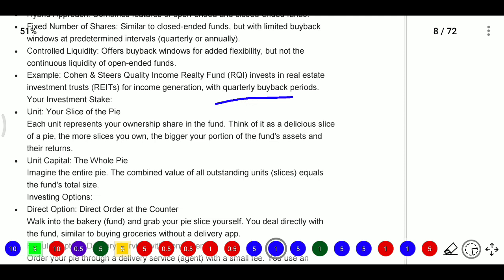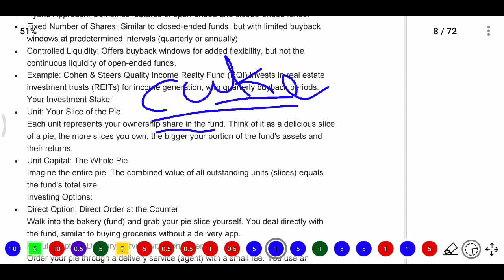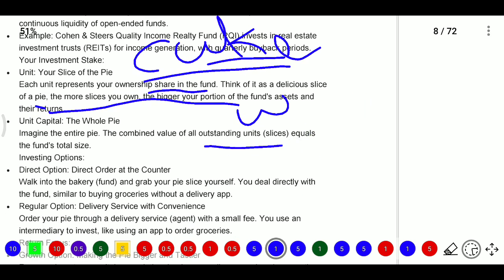So here, unit investment in stakes. Unit means one piece, that is, each unit represents your ownership share in the fund. Think of it as a delicious slice of pie. The more slices you own, the bigger your portion of the fund assets and their returns. So if we see a piece of cake in the cake, it will become a unit. The entire cake will become the unit capital. Imagine the combined value of all outstanding units is equal to the total fund size.